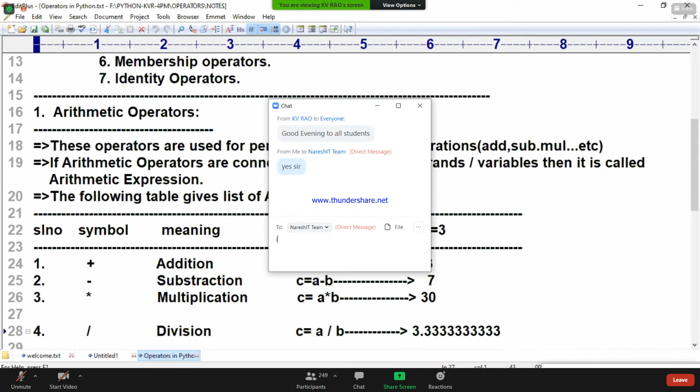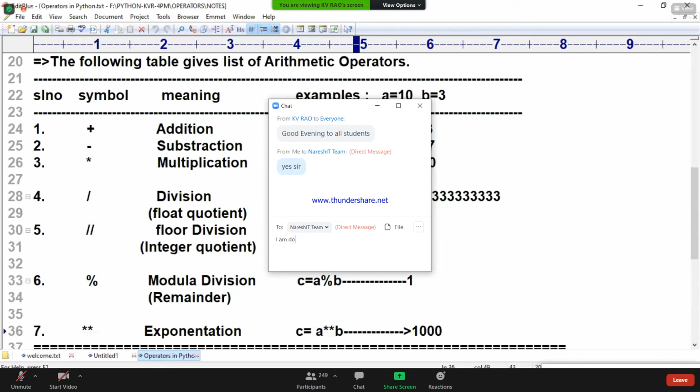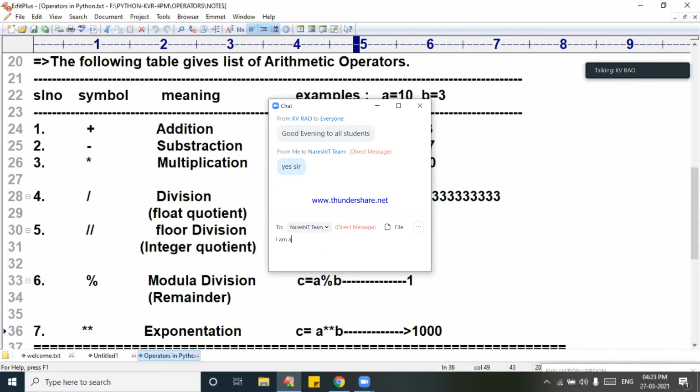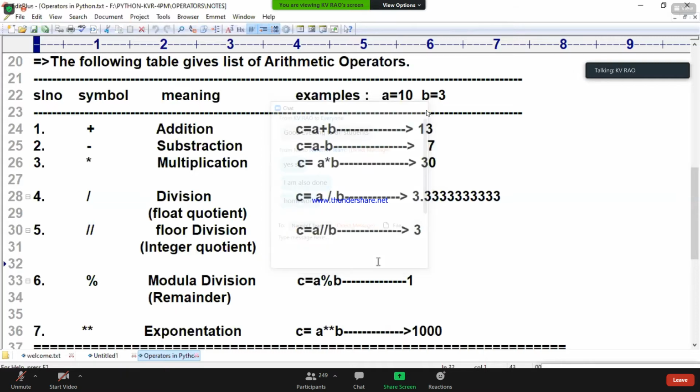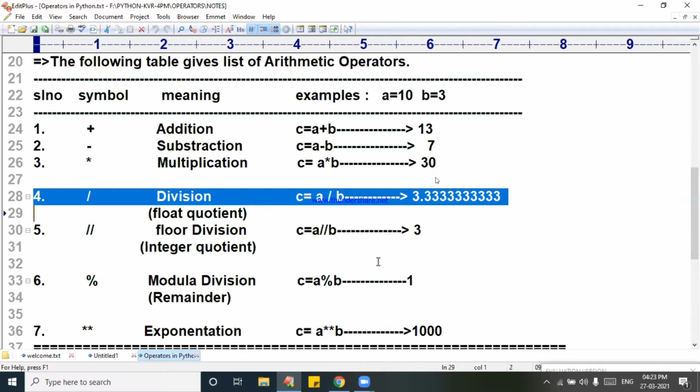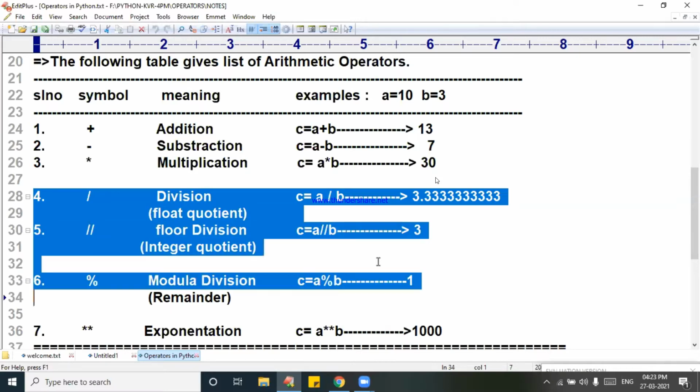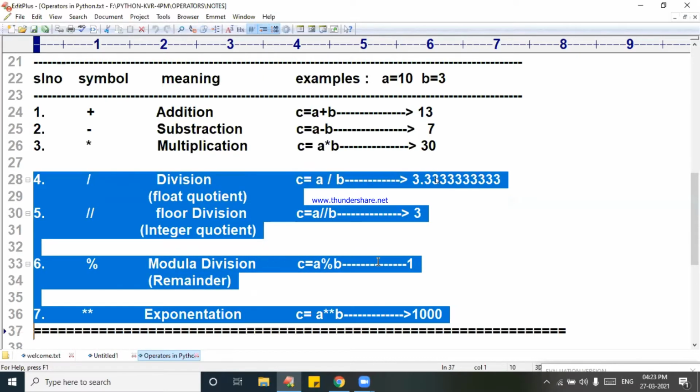We have some different operators we discussed already in the class. I like your commitment towards this class. Come on to the current discussion. So these operators, you look into that: single slash, double slash, percentage, and then the exponentiation operator is discussed.